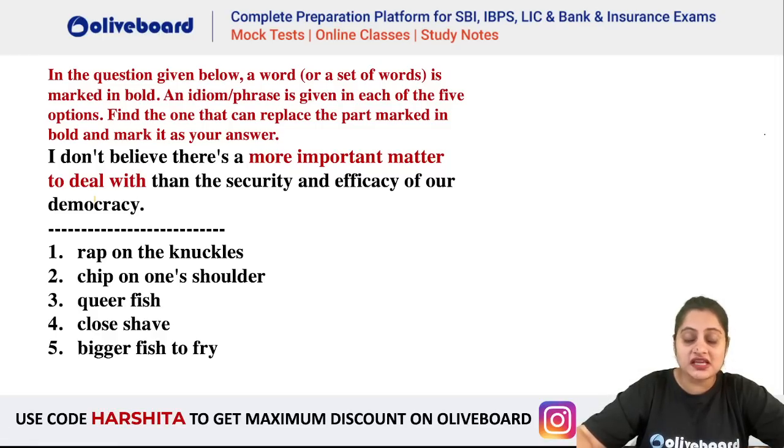Now, options have your idioms. So, when we say something more important to deal with, it means you have a bigger fish to fry. Quick rap on the knuckles means quick